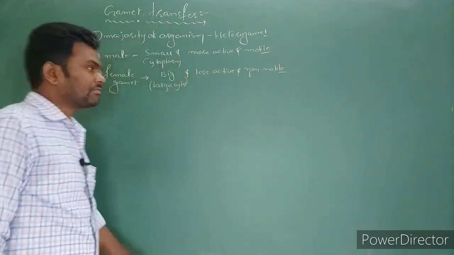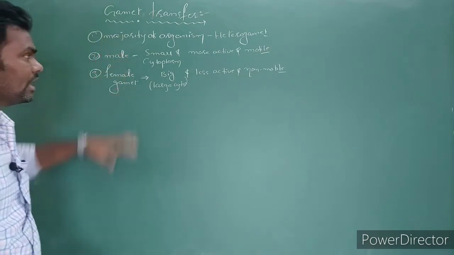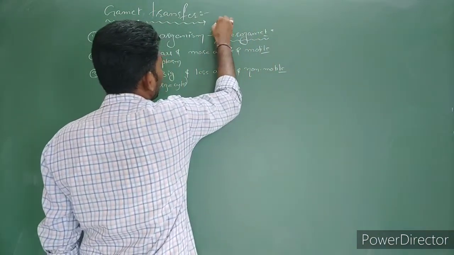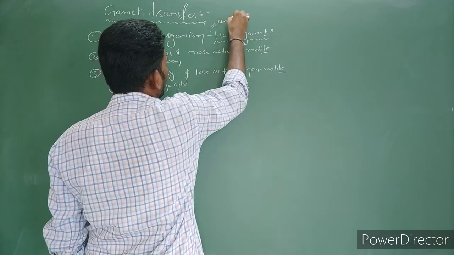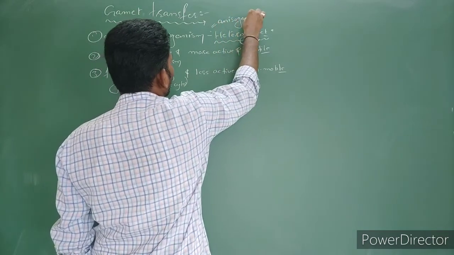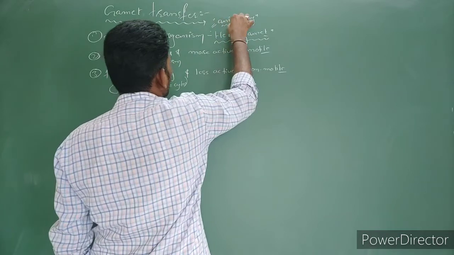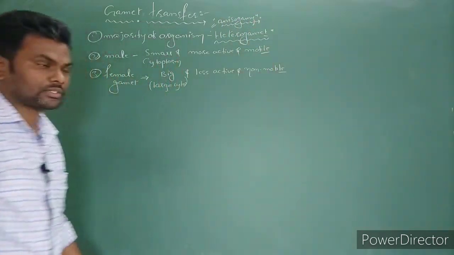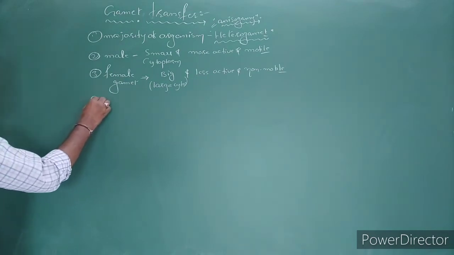So that's why in the majority of cases gametes are what? Heterogametes. Such fusion of gametes is called what? Anisogamy. Such fusion of gametes is called anisogamy, right?